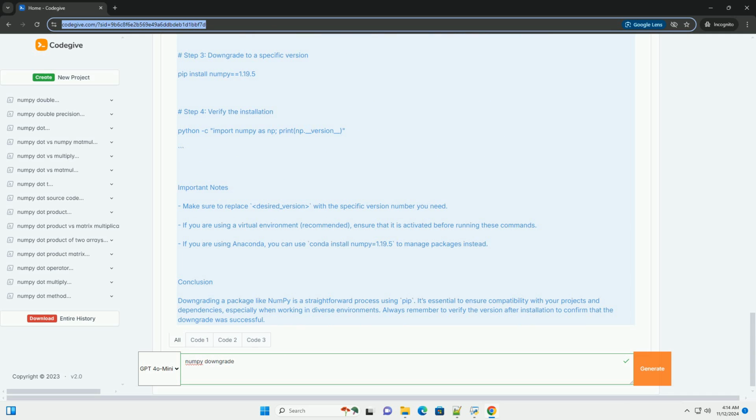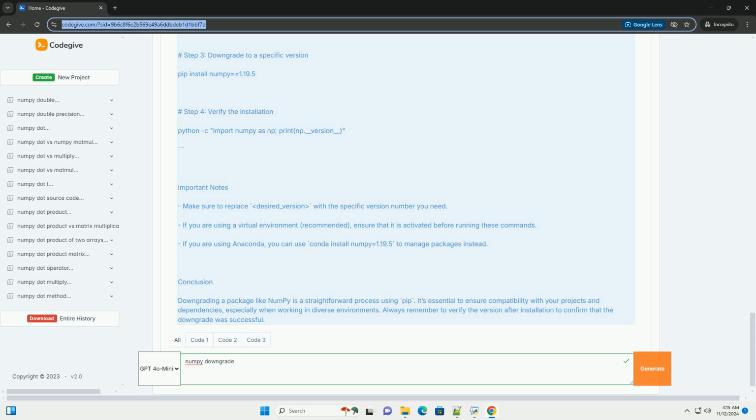Why downgrade numpy? 1. Compatibility. Some libraries might not be compatible with the latest version of numpy. 2. Legacy code. Older projects may require specific versions of libraries. 3. Bug fixes or performance. Sometimes, newer versions may introduce bugs or performance issues that affect your specific use case.